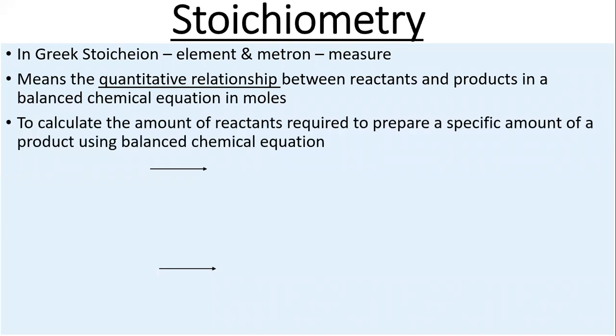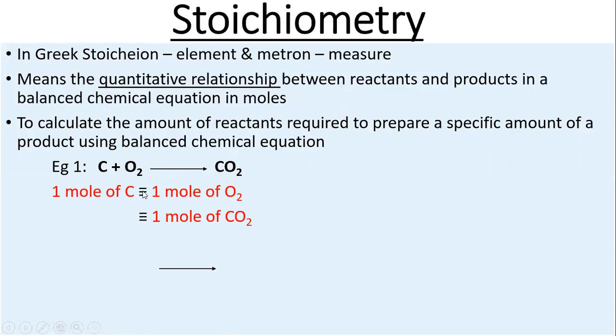Stoichiometry is used to calculate the amount of the reactant required to prepare a specific amount of a product using a well-balanced chemical equation. Let us see some examples. In this example, C and O2 are on the reactant side, and CO2 is on the product side. Here 1 mole of carbon reacts with 1 mole of oxygen to form 1 mole of carbon dioxide. The numbers of the reactants and the products are equal, so this form is said to be a stoichiometric equation.